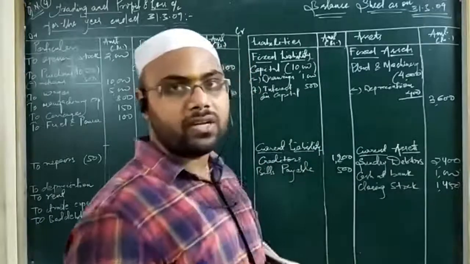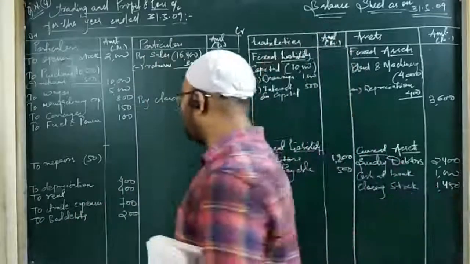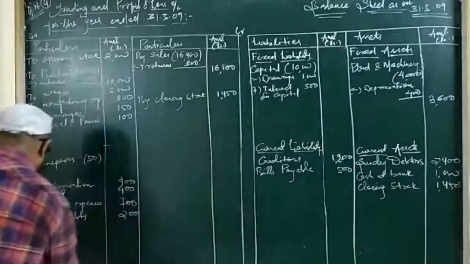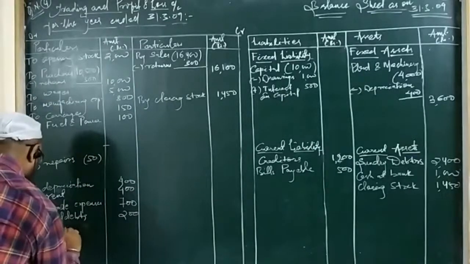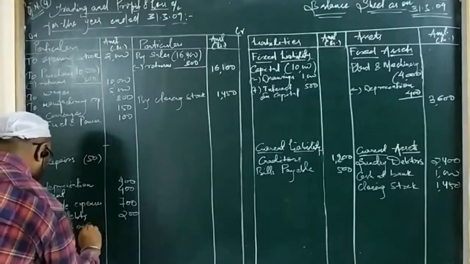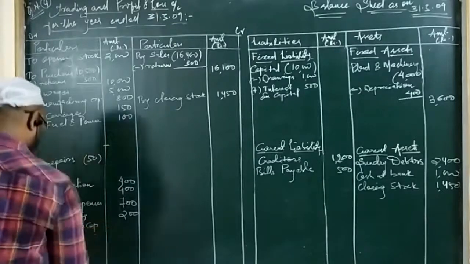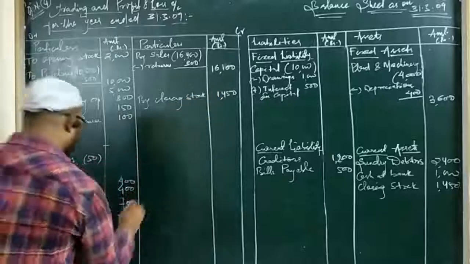The second treatment of interest on capital is the debit side of profit and loss account. So write here interest on capital. So interest on capital is that we have got 500.